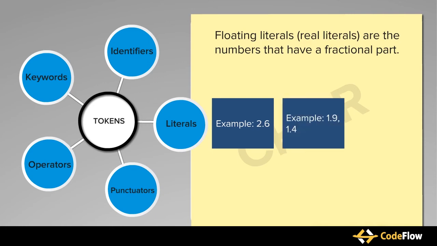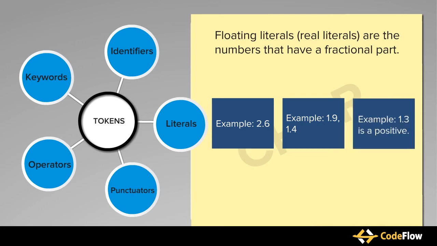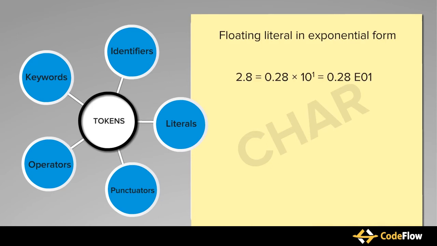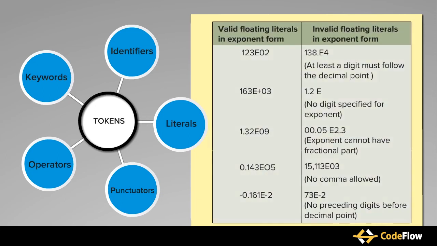For example, -1.9 and 1.4 both are valid floating literals. However, if there is no sign, the number is assumed to be a positive number. For example, 1.3 is assumed to be a positive literal as it is not preceded by a sign. Some examples of valid and invalid floating literals in fractional form are shown in the table. A floating literal in exponential form consists of two parts, mantissa and exponent. Here are some examples of valid and invalid real constants in exponential form.